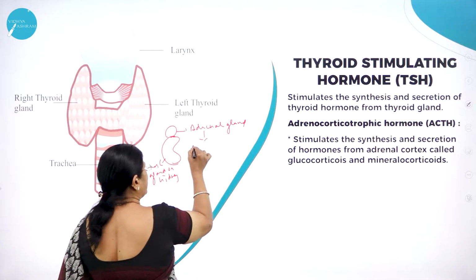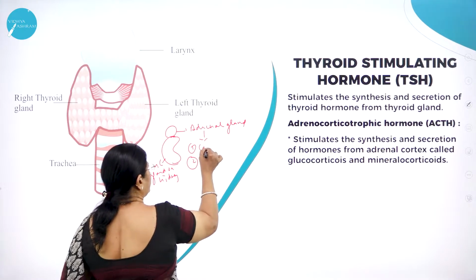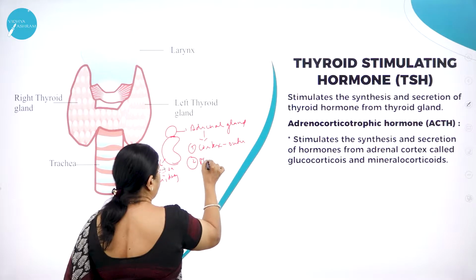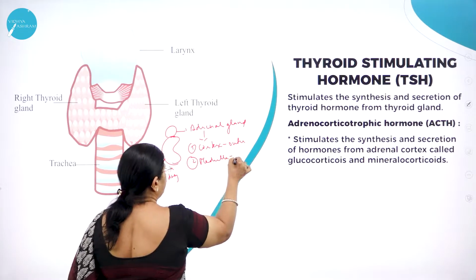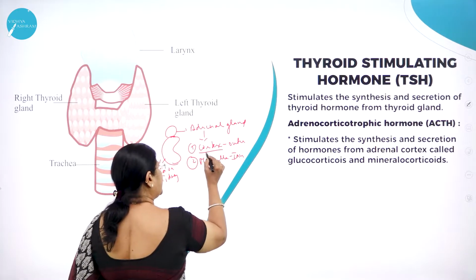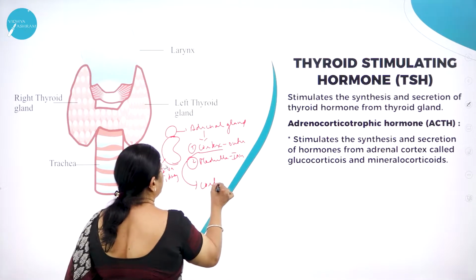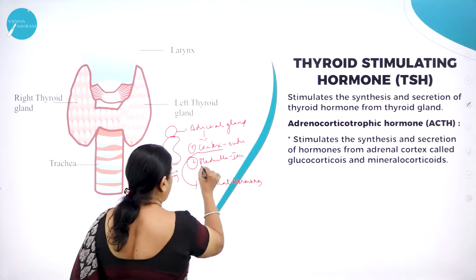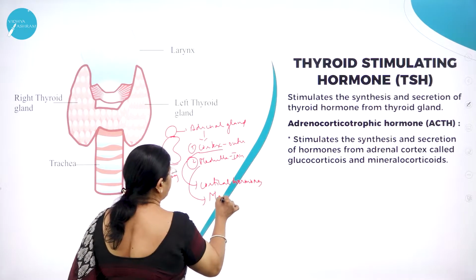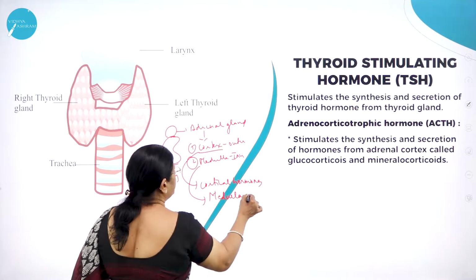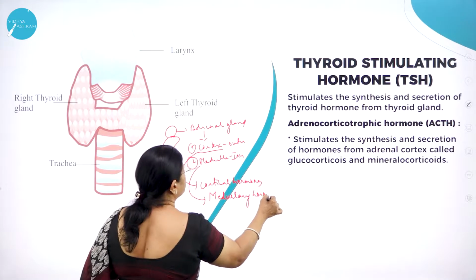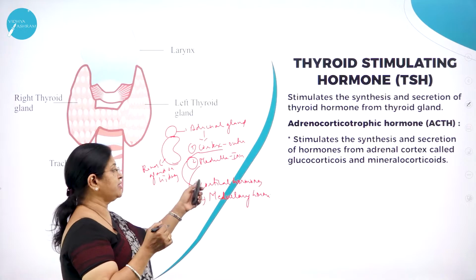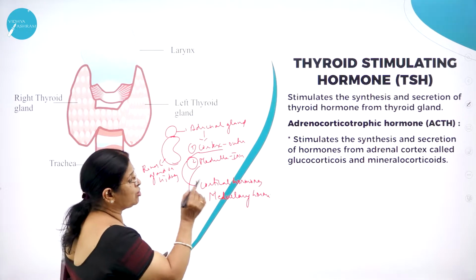And this adrenal gland is divided into 2 portions. One is called cortex, which is outer portion, and inner called medulla. And cortex produces cortical hormones. And medulla produces medullary hormones. Right? Now, who controls adrenal gland in producing the cortical hormones?